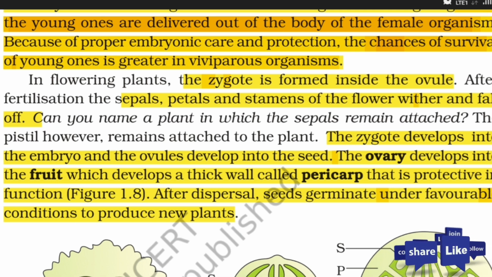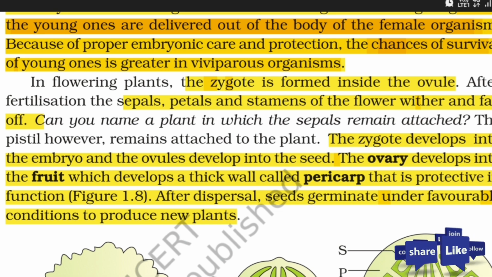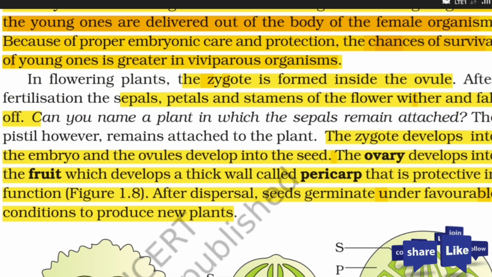So how does this whole process occur? To complete this whole process, nature has provided a pollination process. In pollination, dispersal of seeds will occur. So seeds will germinate under favorable conditions, and then they will produce the new plants.